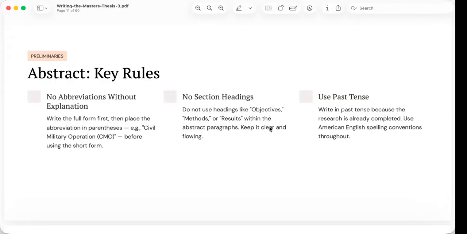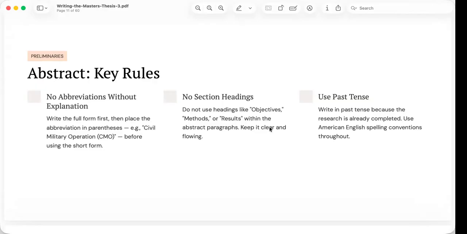The second rule is not to use section headings inside the abstract. You should not label paragraphs as objectives, methods, results, or even conclusions. Instead, the abstract should read like one continuous narrative. The transition from one idea to another should happen naturally through the writing itself rather than through headings. This gives the abstract a smoother flow and allows it to function as a single self-contained summary.